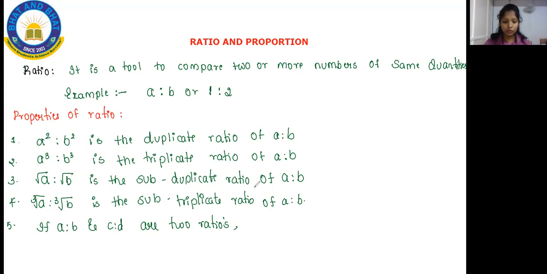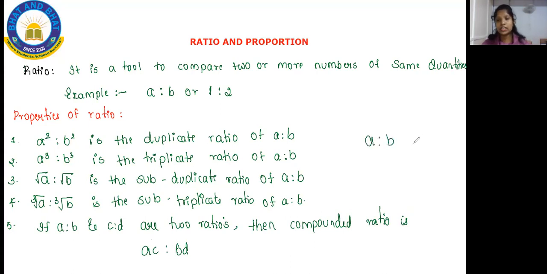If they ask you the compounded ratio, then what will be the compounded ratio? AC is to BD. Ma'am, how are you going to do? See here, you are having AB, CD, two different. This and this and this and this you are going to consider, and that will become the compounded ratio.